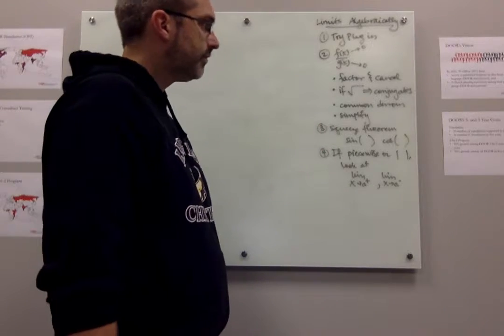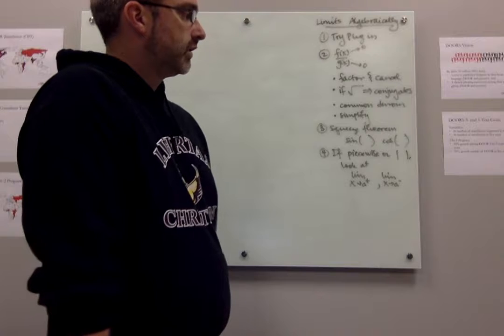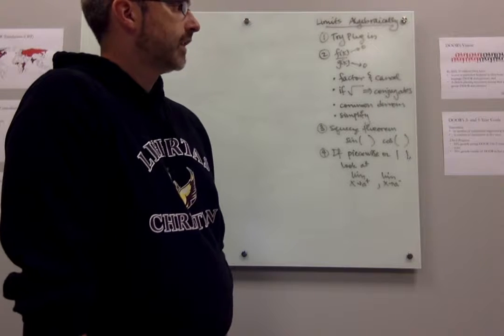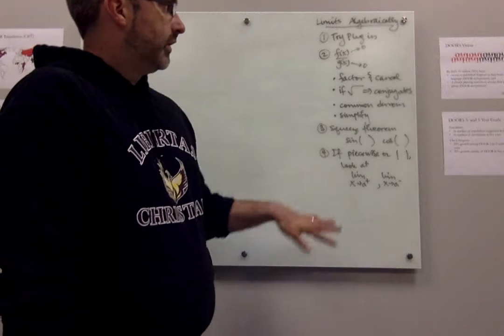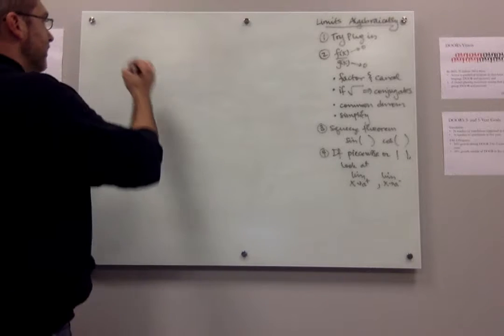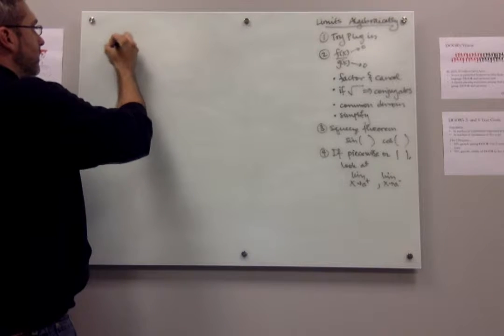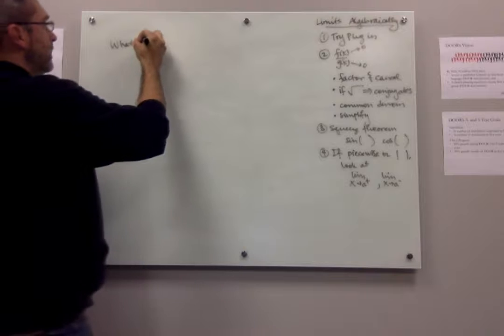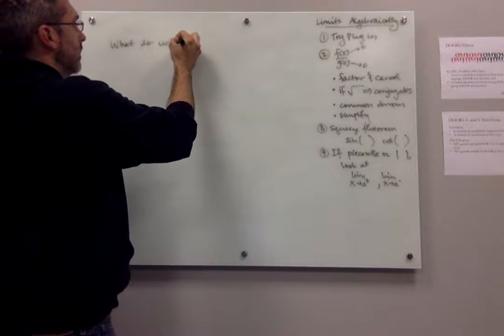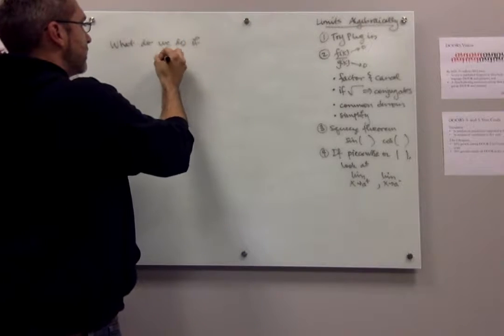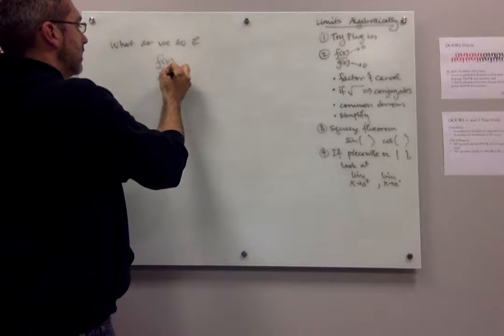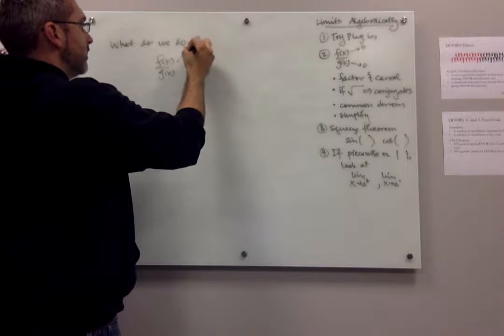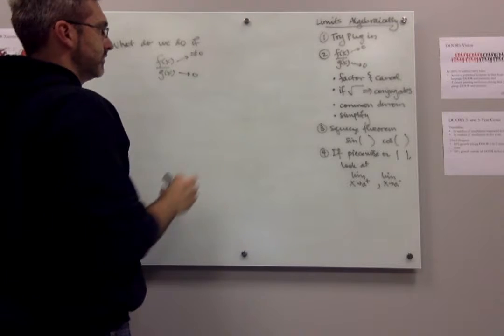Okay? So that's what we've gone through so far. So the question now that we want to ask is, what do we do if we have a fraction and the top doesn't go to 0 and the bottom does?